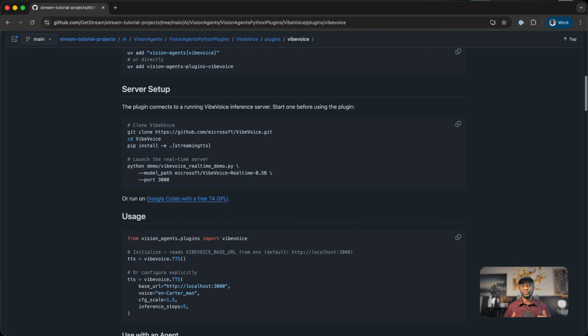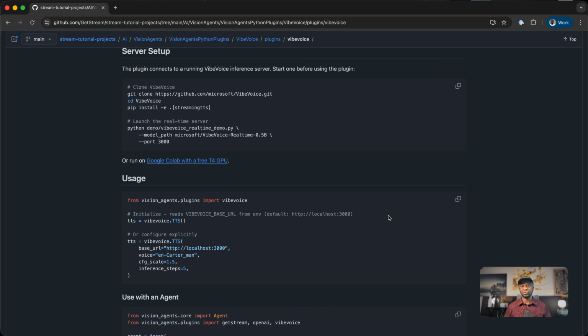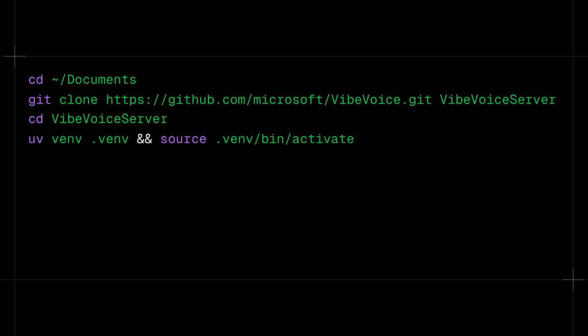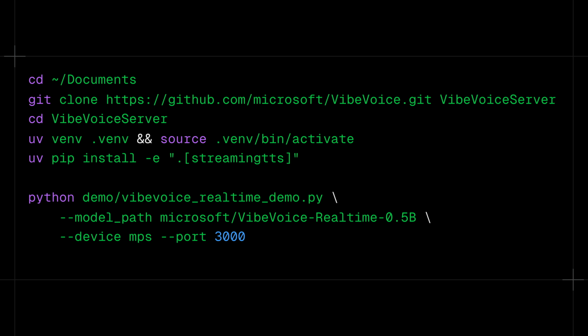To use the plugin in Vision Agents, there are a couple of things we should do. First, we should connect the plugin to a running VibeVoice inference server. To start the server, we should clone this repository and cd into this directory. Then we create a virtual environment and activate it, and use UV to pip install. To launch the server, you should run this command. Running the command will launch the VibeVoice server at port 3000.